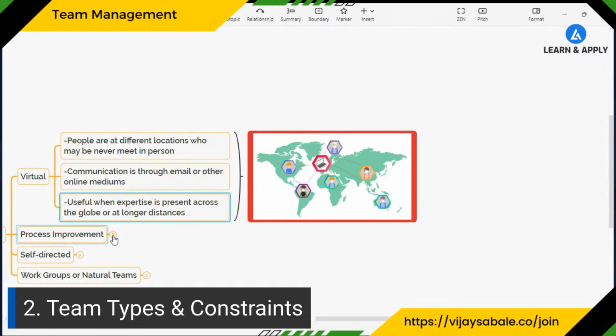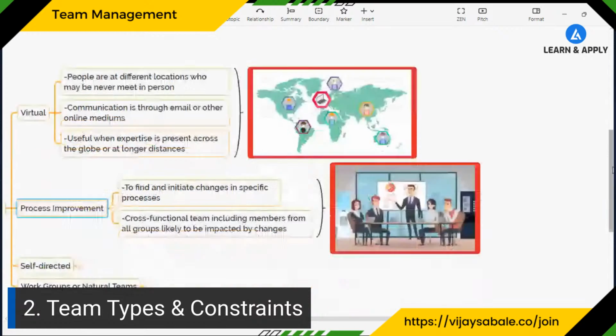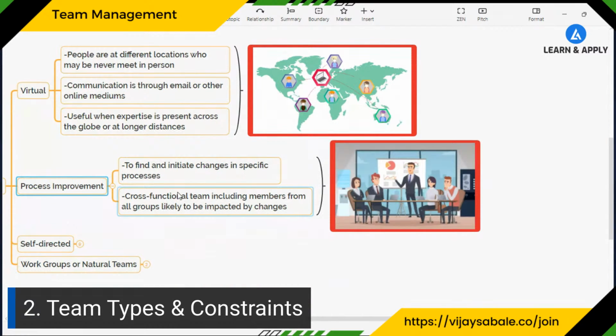The other type is the process improvement team, which is also a natural team, to find and initiate changes in specific processes or departments. These can also be cross-functional teams, including members from all groups. For example, if we are going to work on a customer complaint, then we form the process improvement team.